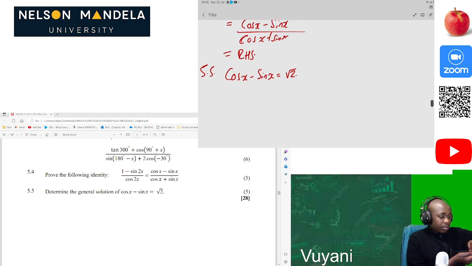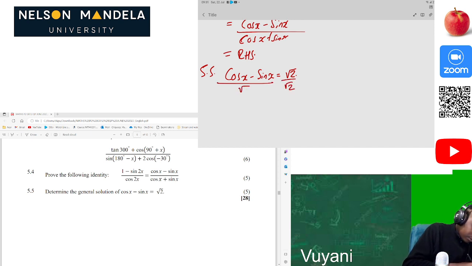Here we go. Great. So how can we solve that? We can see that if we divide both sides by root 2, that will be 1 over root 2 cos of x minus 1 over root 2 sine of x equal to 1.